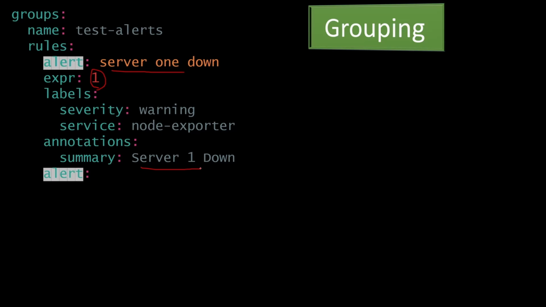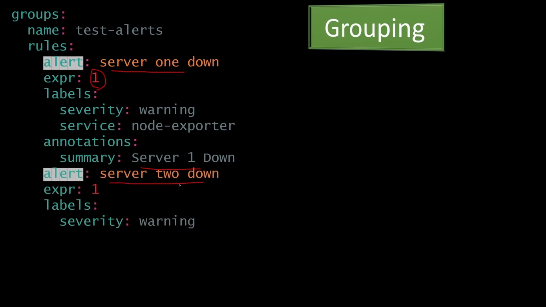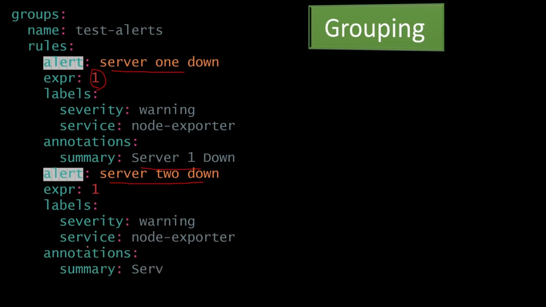In the second alert rule, we are saying that server 2 is down, expression is 1, severity is warning, service is node exporter, and the annotation is server 2 is down. It looks the same, right? Server 1 is down, server 2 is down. We will group these two together.